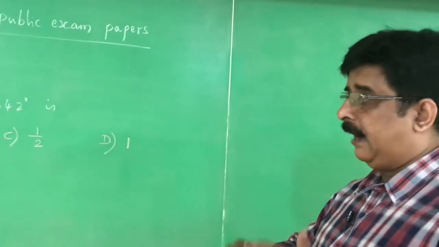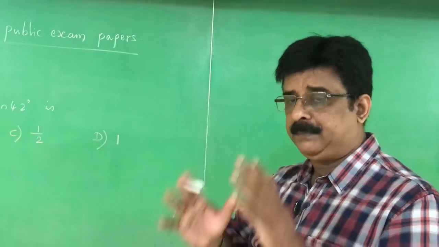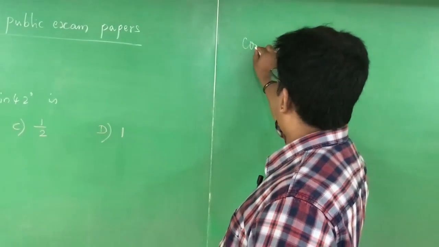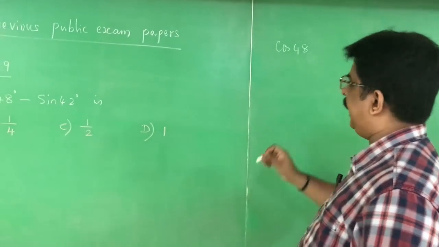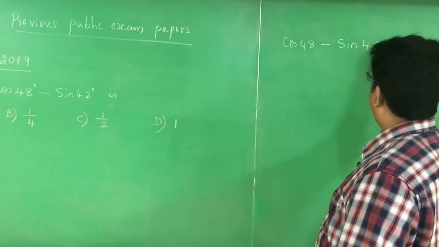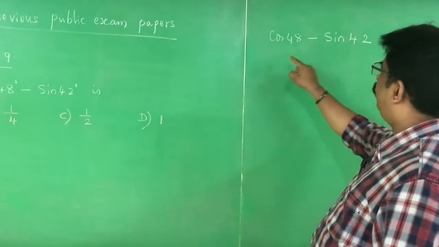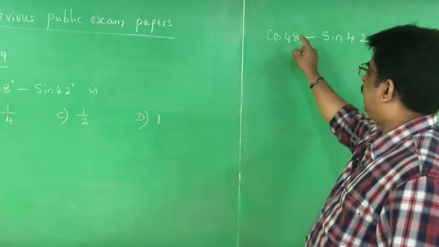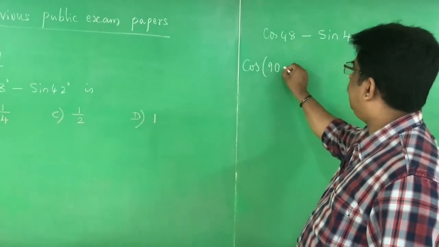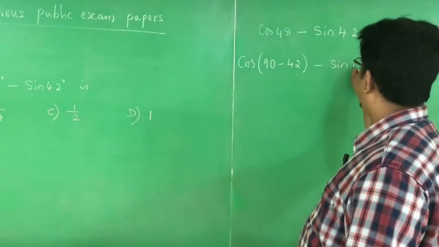After the completion of the chapter, it is your work to practice and keep the information intact, right? Cos 48 minus sin 42 is given.